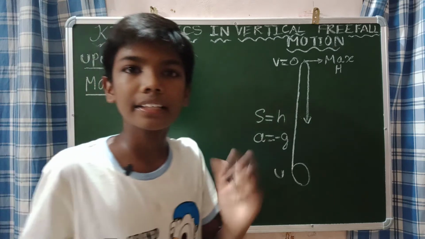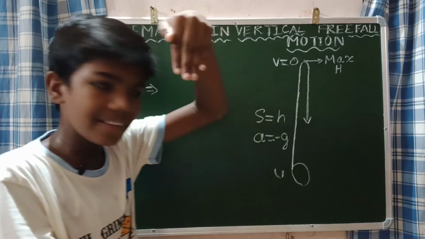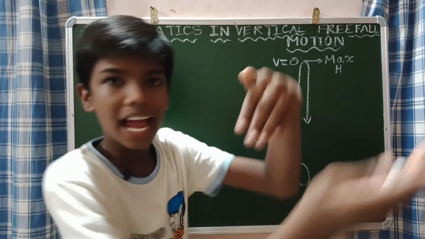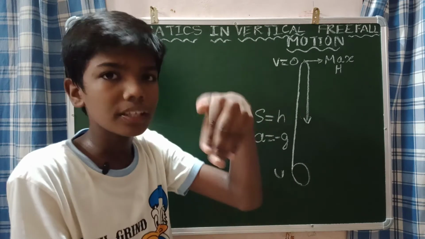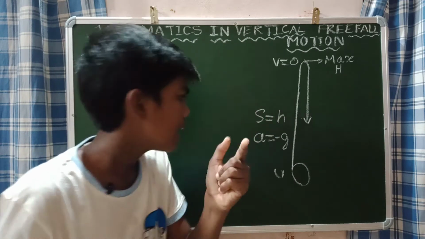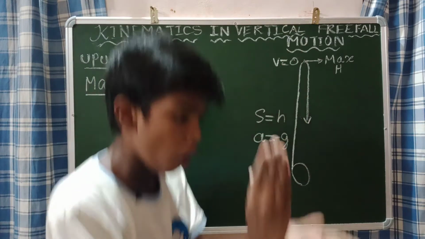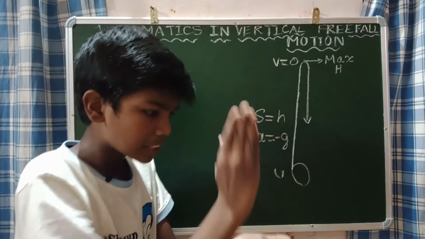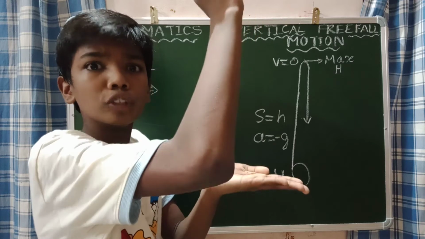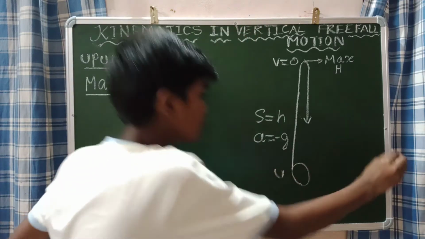We know that gravity acts downward only. But when we are throwing an object vertically upward, it is moving opposite to the gravitational force. So the acceleration will be minus g.